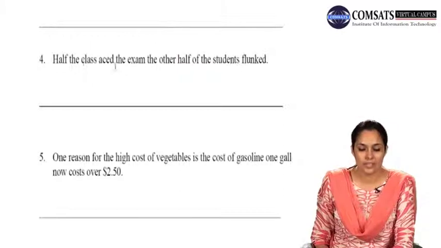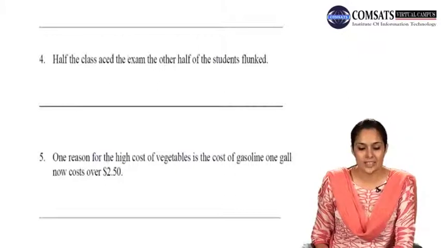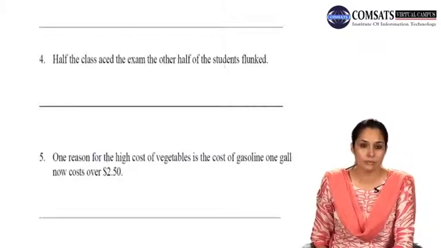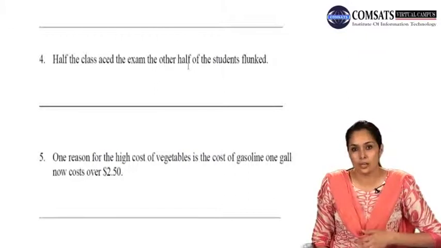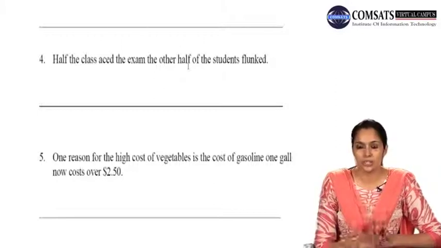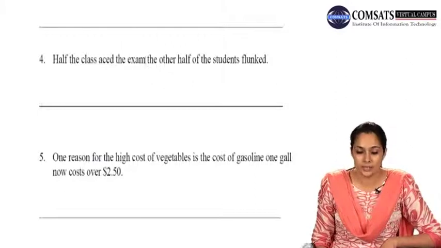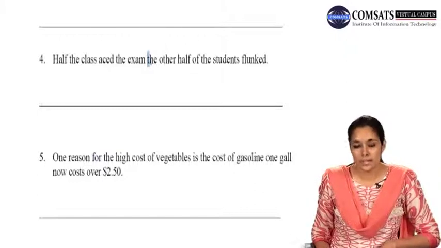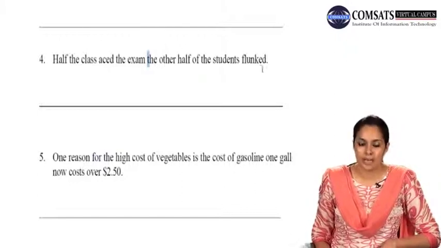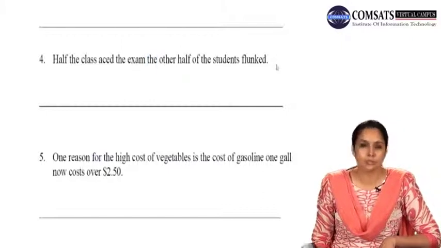Number 4, half the class aced the exam, the other half of the students flunked. Half of the class aced the exam, the other half of the students flunked. Now we clearly see that there are two divisions, and half of the class did this and half did that. So we see where one thought ends and where the other begins. Half of the class aced the exam. Aced means to do very well in the exam. Full stop and the T capital. The other half of the students flunked. So we have two thoughts, and one of them ends at exam. The T we will make capital. The other half of the students flunked.